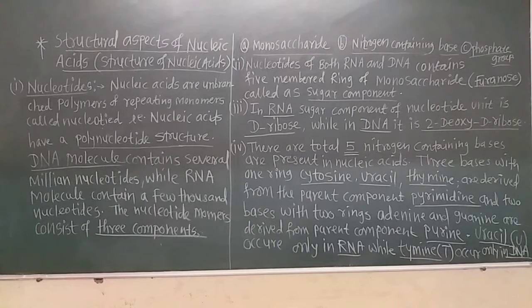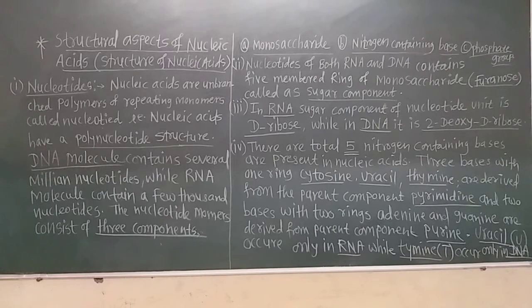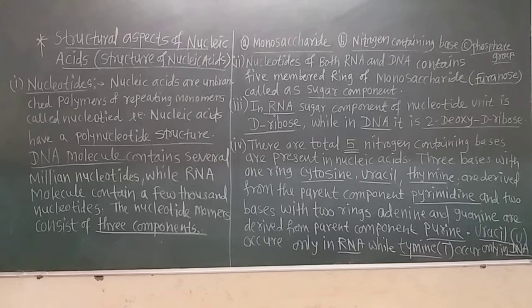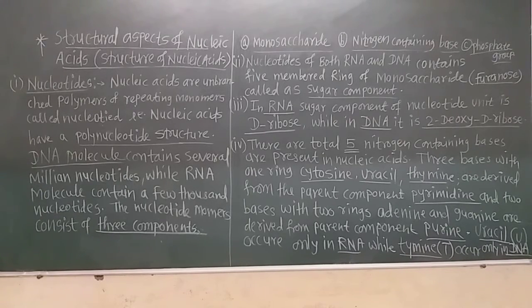The first important structural aspect of nucleic acid is the nucleotide. These nucleic acids are unbranched polymers of repeating monomers called nucleotides, as I already told you. They have the polynucleotide structure.